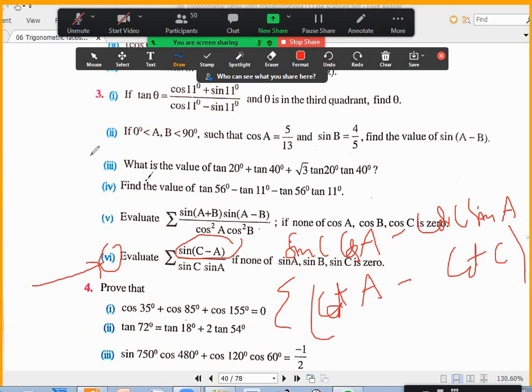So how did you get cot a? The numerator is sin c cos a, but in the denominator we have sin c sin a. If you cancel sin c, you will be left with cos a by sin a, which is cot a. Okay.